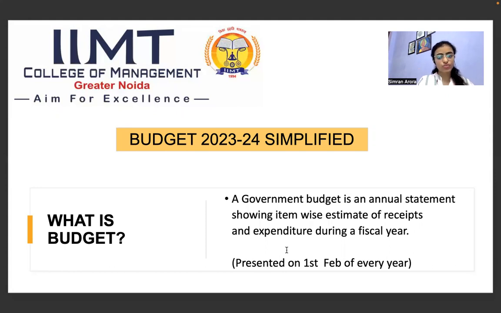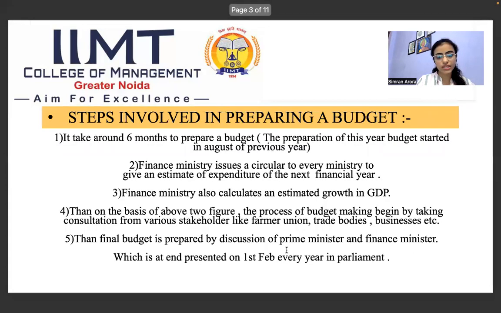The next question, after clearing what a budget is, can be: what are the steps involved in preparing a budget? These are the steps involved in preparing a budget. It takes around 6 months to prepare a budget. So the preparation for announcing the budget in February starts in the last year, approximately in August.